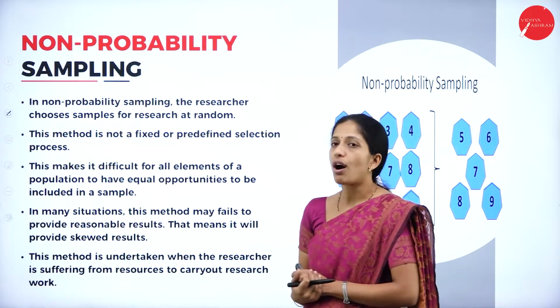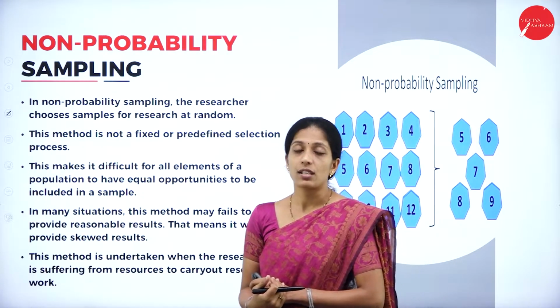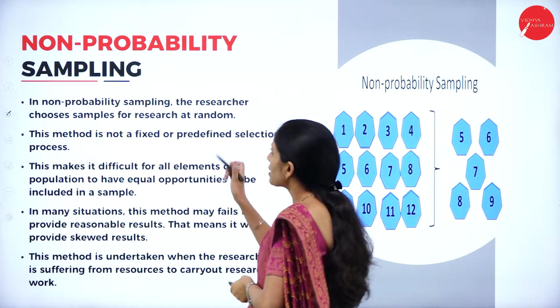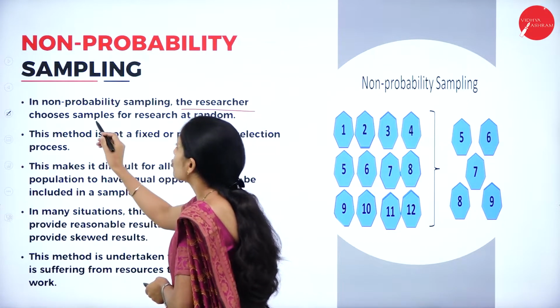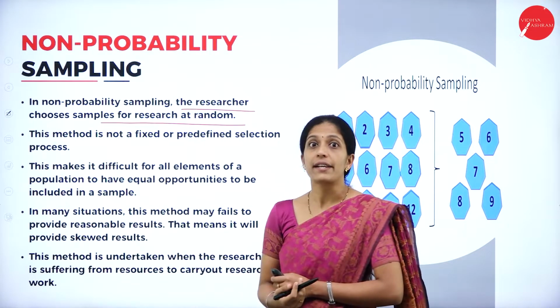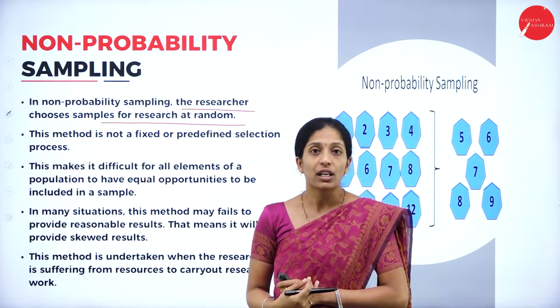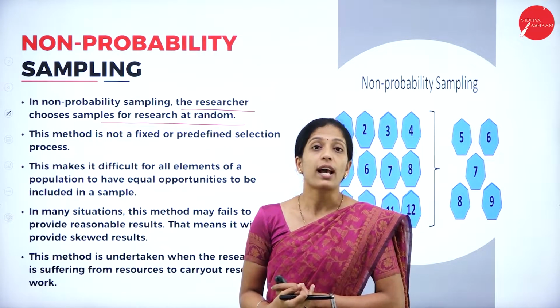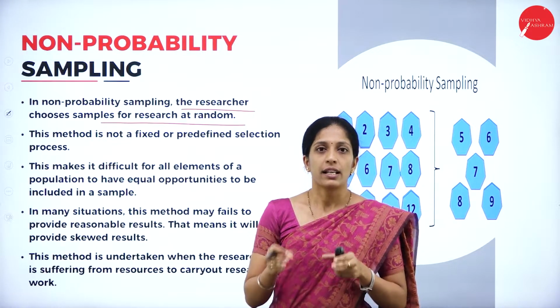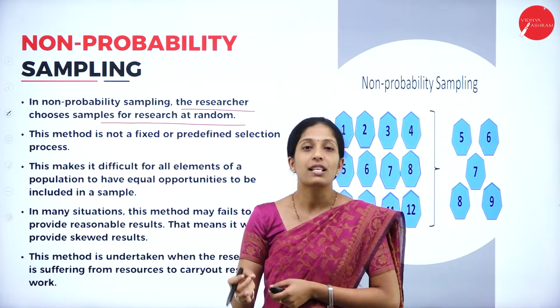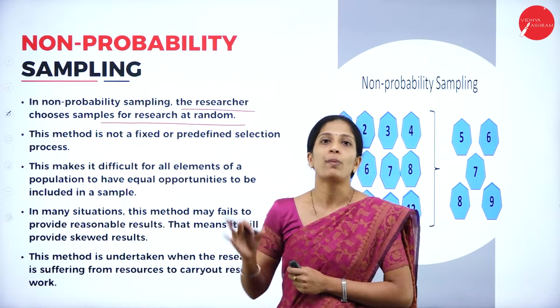Now coming to non-probability sampling. Let us see what non-probability sampling is. In non-probability sampling, the researcher chooses a sample for research at random. So what are they going to do? Here, each and every unit of the sample will not have equal opportunity in the collection of data. So here, the sample is decided at random from the whole population.